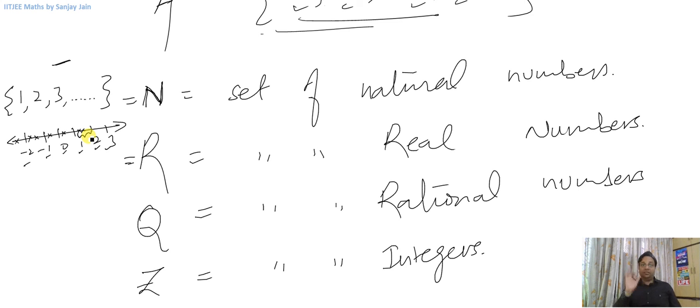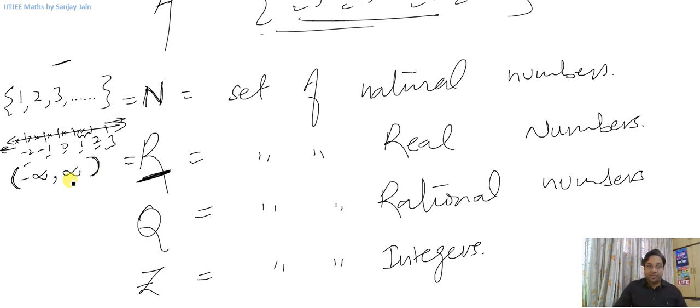So there are these infinite numbers between minus infinity, because this goes to negative infinity, and here it goes to positive infinity. Infinity is not a number, we know. Infinity is just a notion. So when we need to write this set of real numbers, we will use these open brackets. So we will write it as minus infinity, comma, infinity, and that will mean that these infinities are not involved.